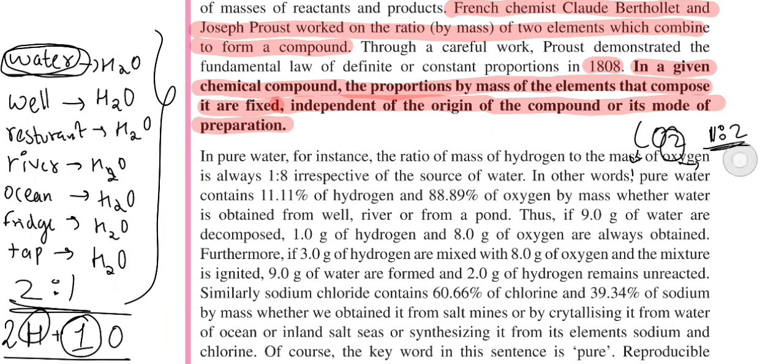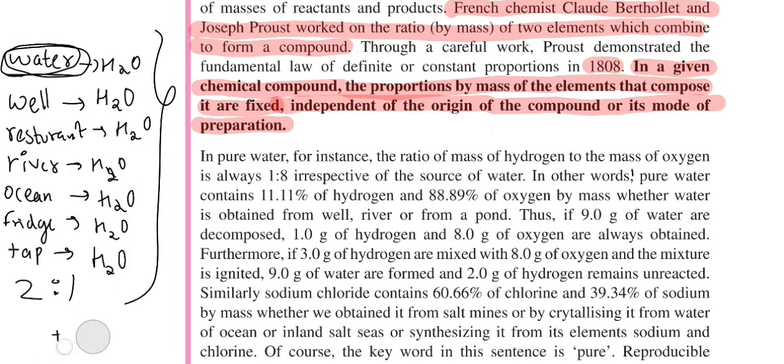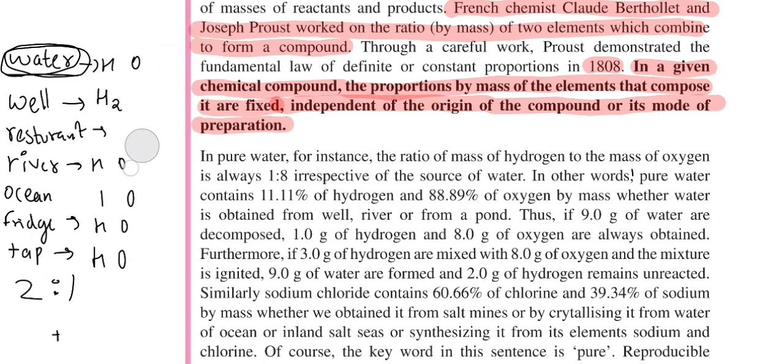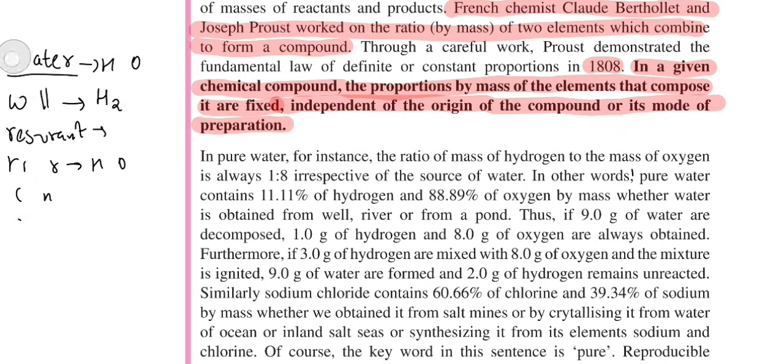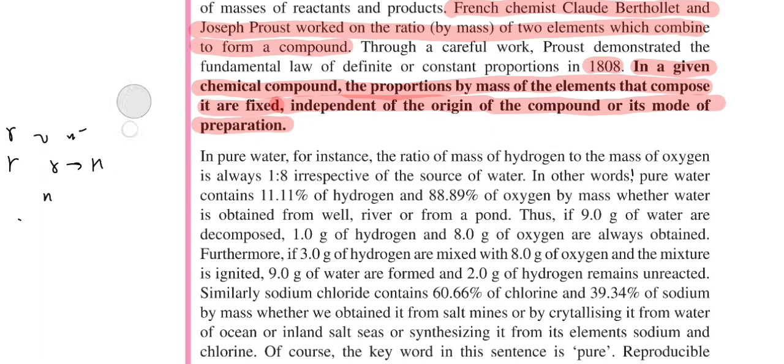So the ratio of elements is fixed regardless of origin, independent of its origin or mode of preparation. It is always the same. That is basically what Joseph Proust and Claude Berthollet proved in 1808.